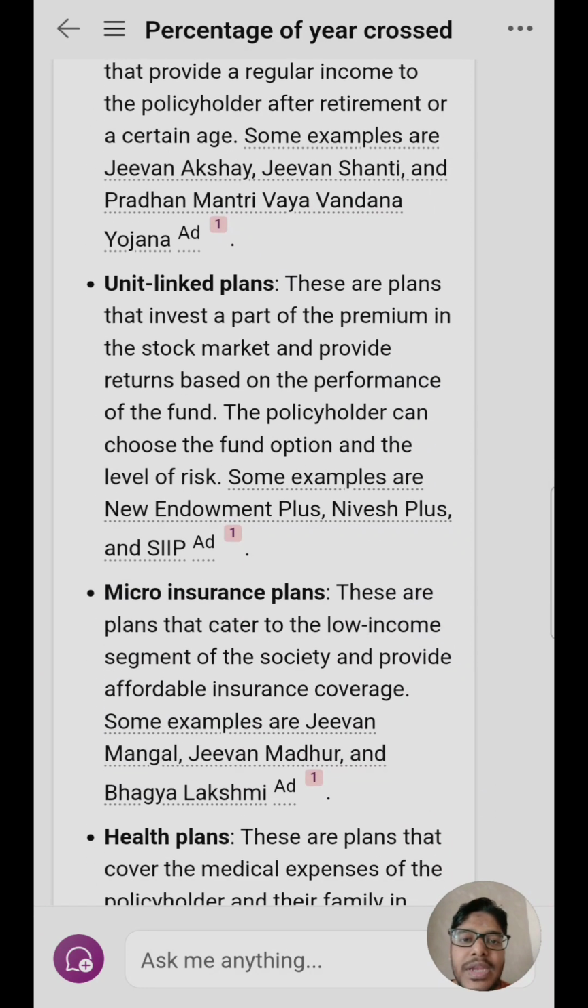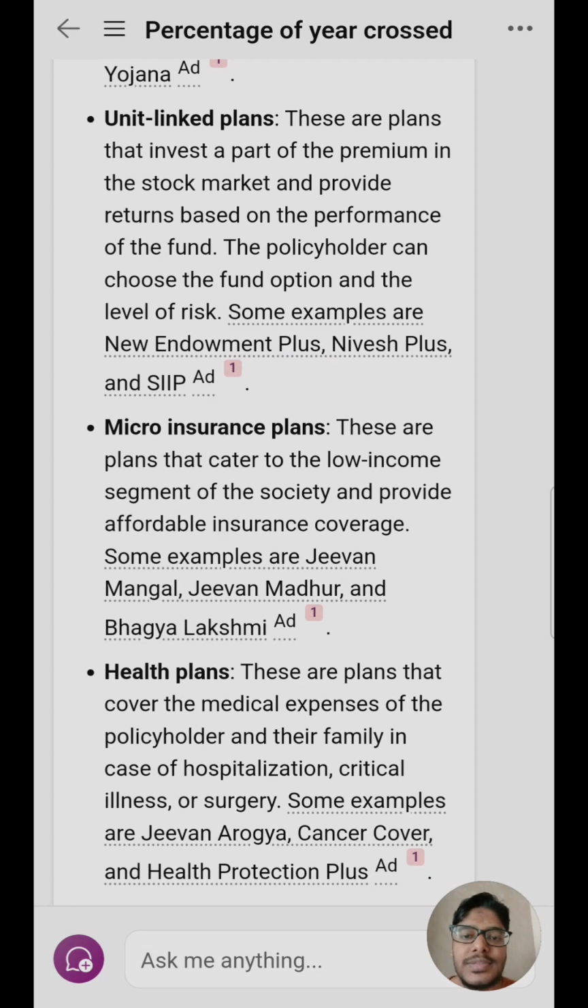Then we have unit link plans. These are plans in which a part of your premium is invested in the stock market, and based on the performance of the fund, we get the returns. A policyholder can choose the fund option and the level of risk. A few examples of these are New Endowment Plus, Nivesh Plus, and SIP.